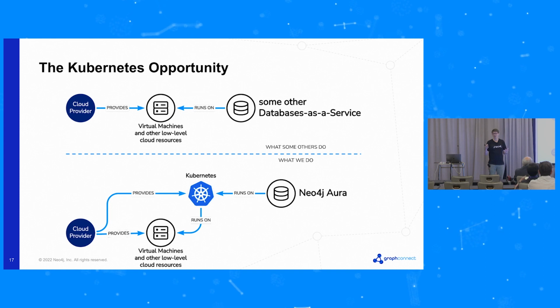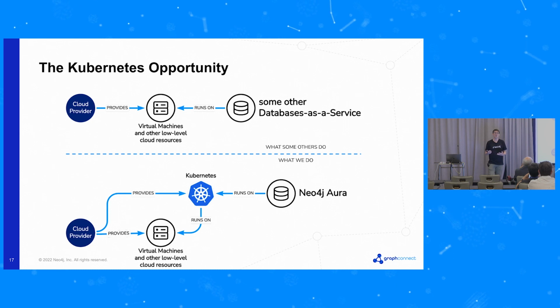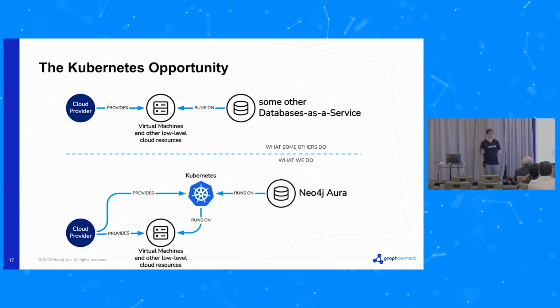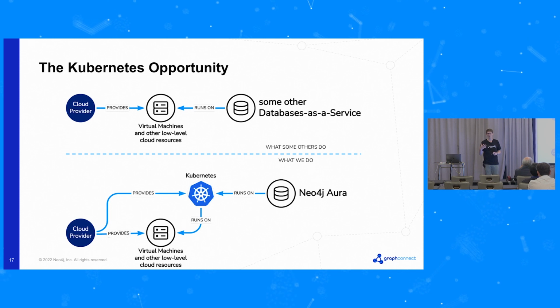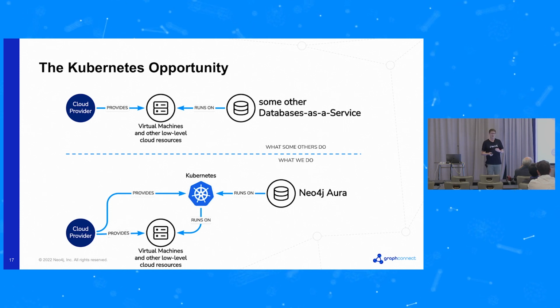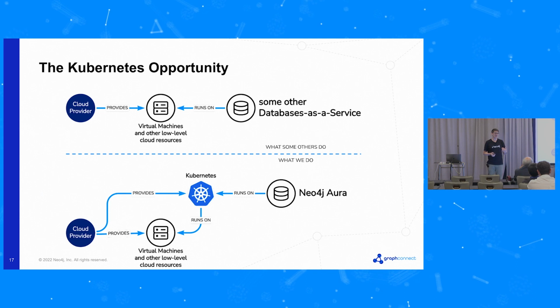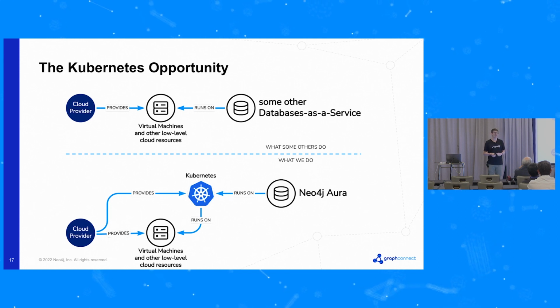So at the top of this picture, I'm trying to show how some of the other database as a service offerings operate. And there are other database as a service offerings out there. Especially if they started before Kubernetes was available, they run on these lower level pieces of cloud infrastructure. So virtual machines, that was the canonical piece of cloud infrastructure. We're more like the bottom part of this diagram, below the dotted line. Aura is running on Kubernetes infrastructure. And that's our kind of interface to the cloud world in general.